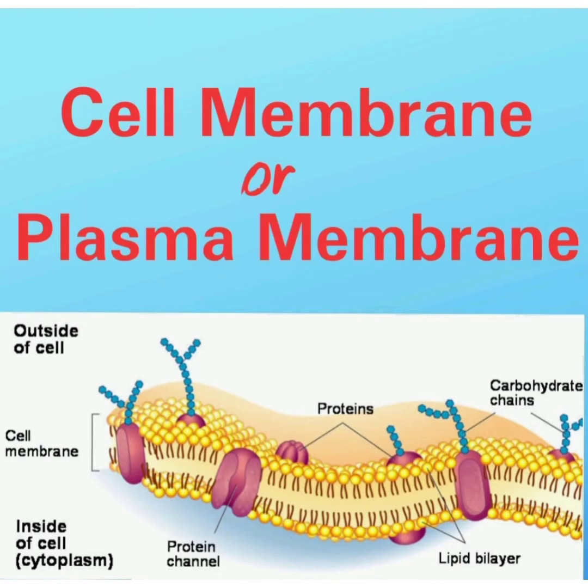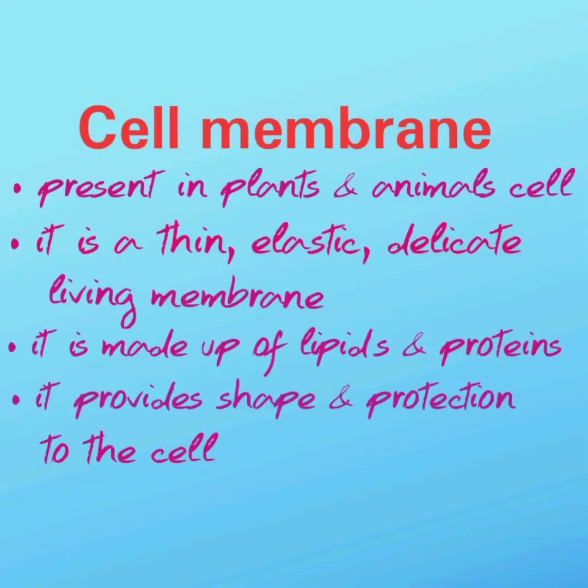The second structure is cell membrane or plasma membrane. Cell membrane. It is present in plant and animal cells. It is a thin, elastic, delicate living membrane. It is made up of lipids and proteins. Its function is that it provides shape and protection to the cell.